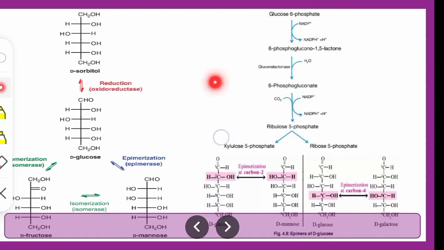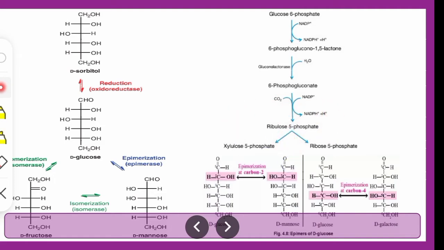Whereas in the pentose phosphate pathway or phosphogluconate pathway, from the glycolysis, whatever glucose 6-phosphate is there comes into the pentose phosphate pathway, wherein it is forming a pentose sugar, that is ribose.